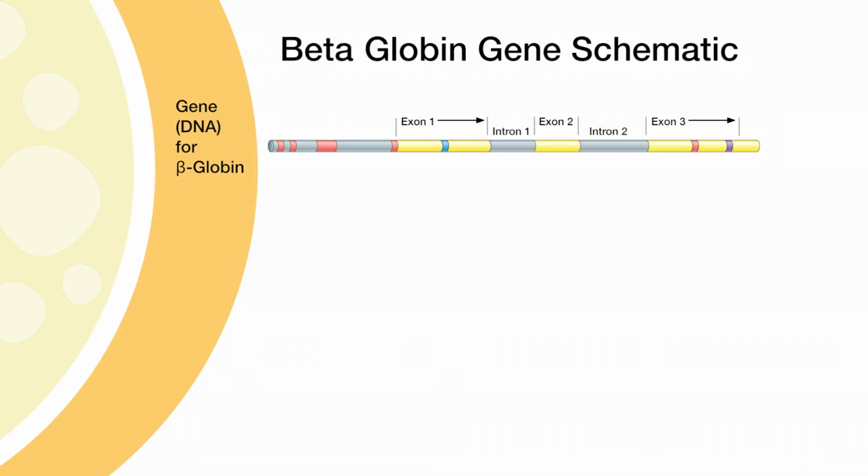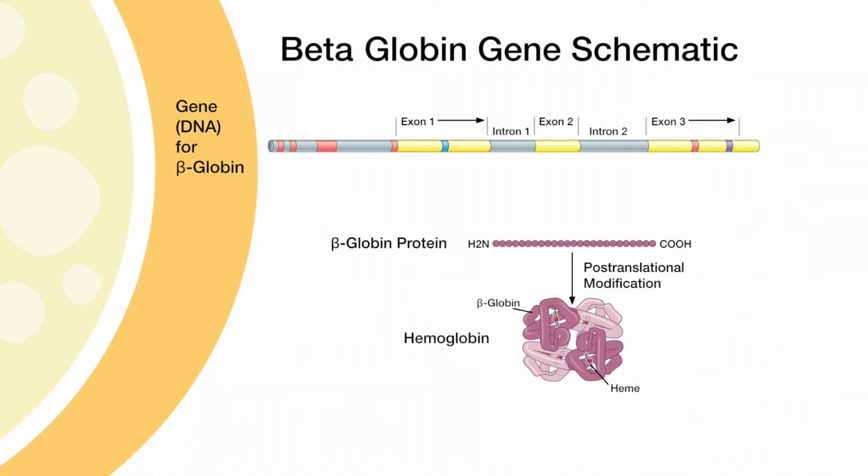Right here in this first segment of this schematic here is illustrated the beta-globin gene. And this beta-globin gene principally is made up by several different components. Two of the most important fall within this region, which are the exons, 1, 2, and 3 illustrated here, and the introns. Only the exons will ultimately give rise to this protein, provide the information to make and order the appropriate sequence of amino acids to give rise to this hemoglobin.